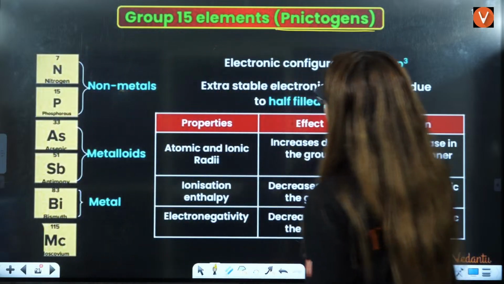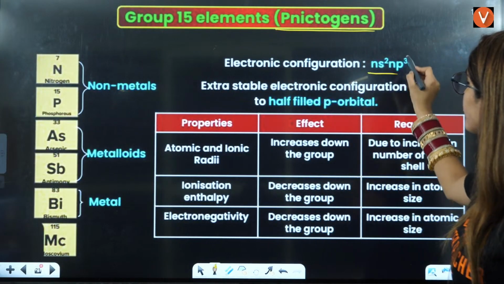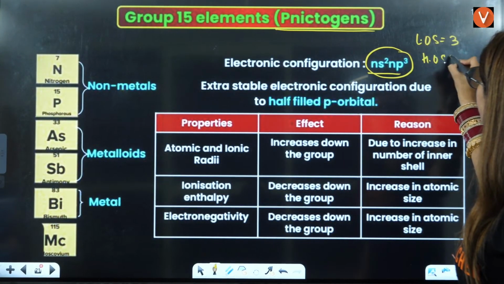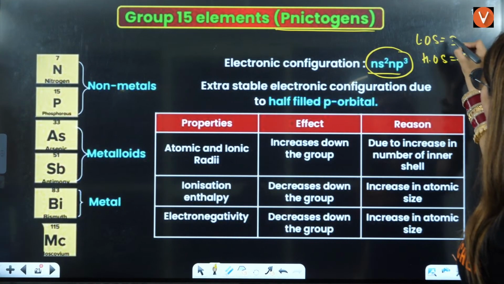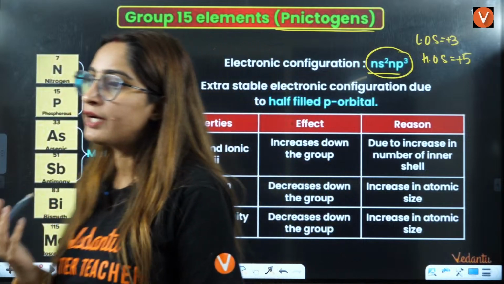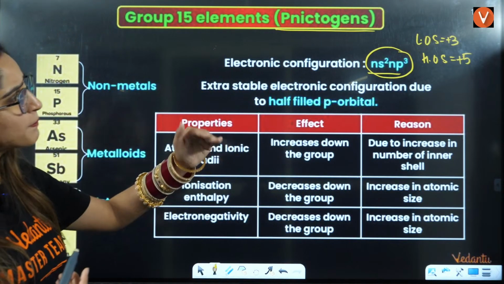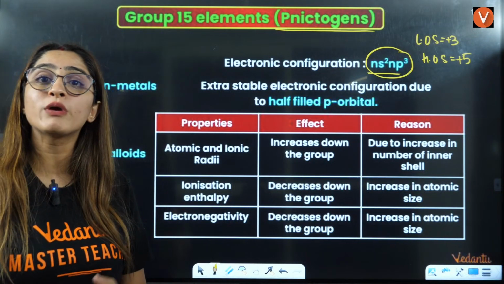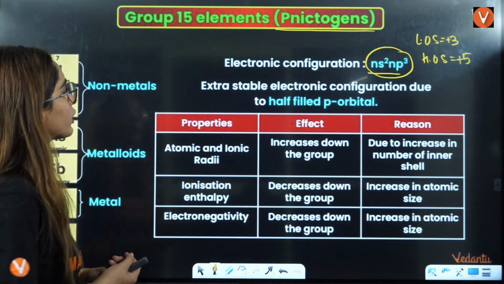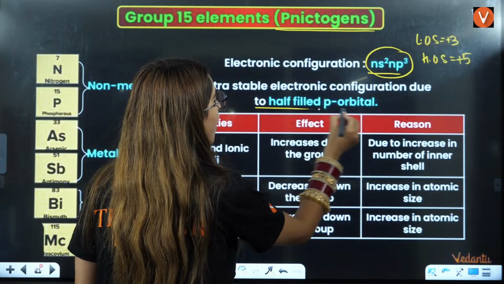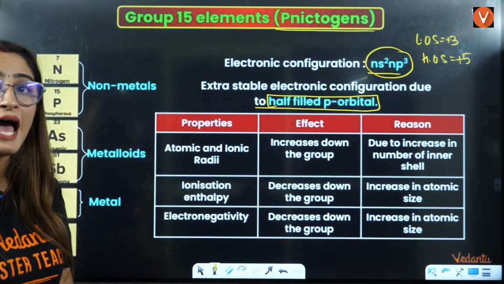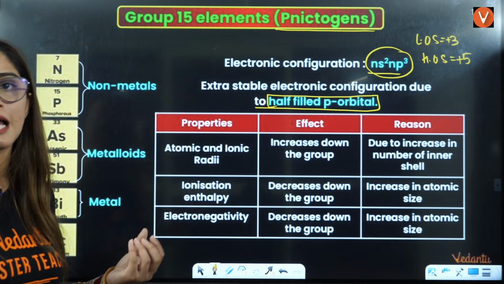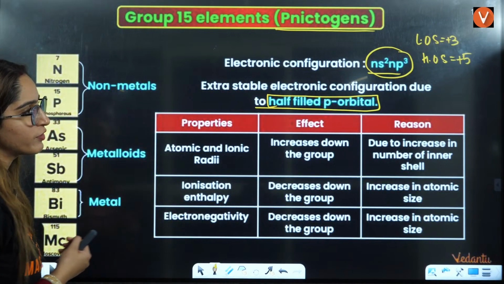Firstly, the name is nitrogen, and here electronic configuration is ns2 np3. That means the lower oxidation state is 3 and higher oxidation state is 5. And because of the electronegativity, it also can show you plus 3 oxidation, minus 3 oxidation state, right? Okay, that means it can also gain the electron, right? So here what you will see, extra stable electronic configuration due to half filled p orbital. That is why group number 15 generally has very high ionization enthalpies because of the stable electronic configurations, right?